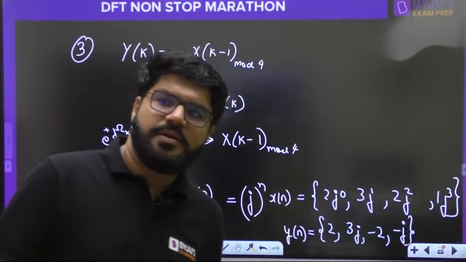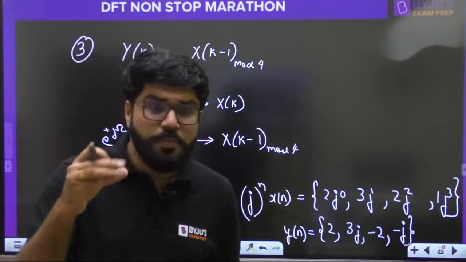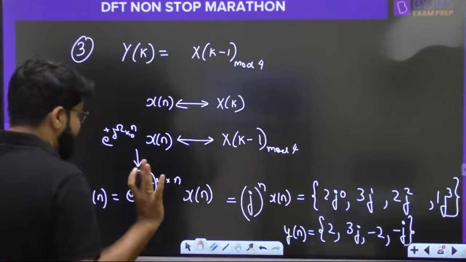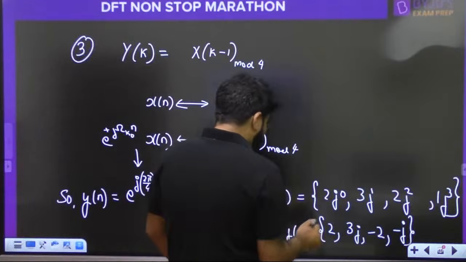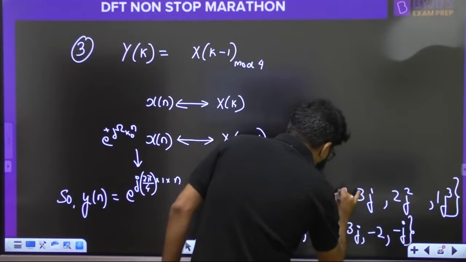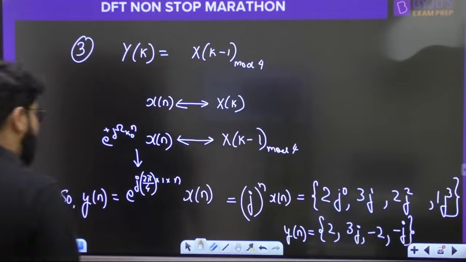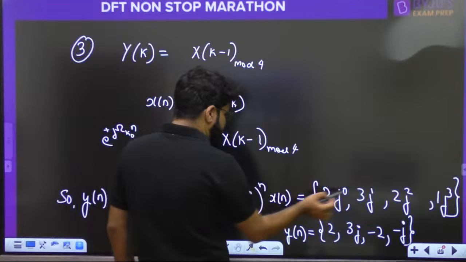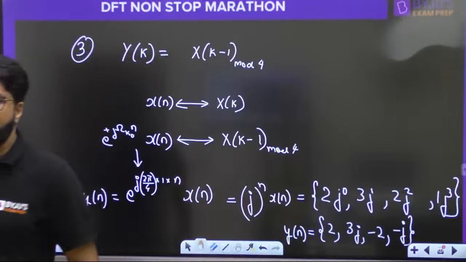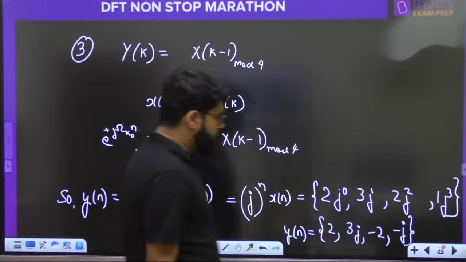Answer. And now here I see the intensity of comments going down. We need to practice, we need to learn here. For simple ones there were more comments, here the intensity of comments has gone down. So we have to get hold of all of these properties. Okay, xn multiplied by j power n, so correspondingly j power 0, j power 1, j power 2, j power 3 multiplied by xn. So this is the answer, yn: 2 and 3j and minus 2 and minus j.